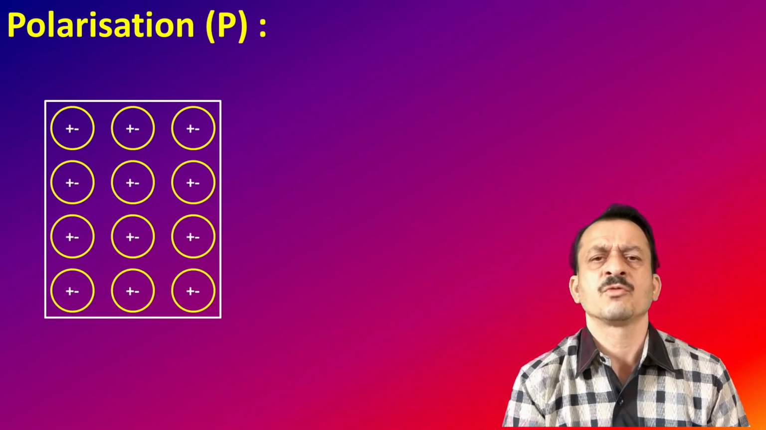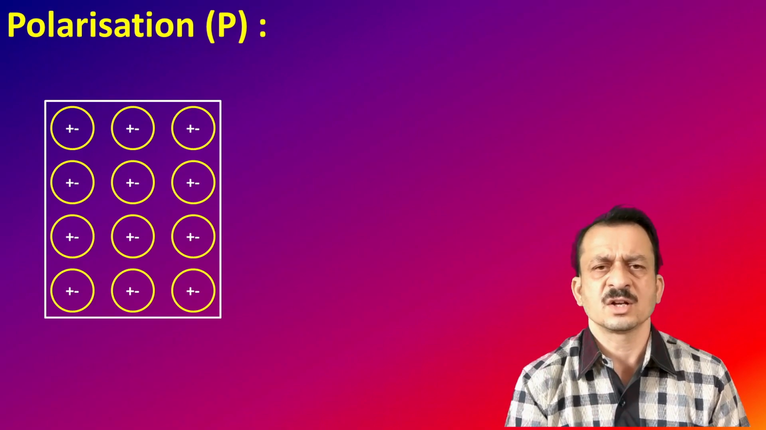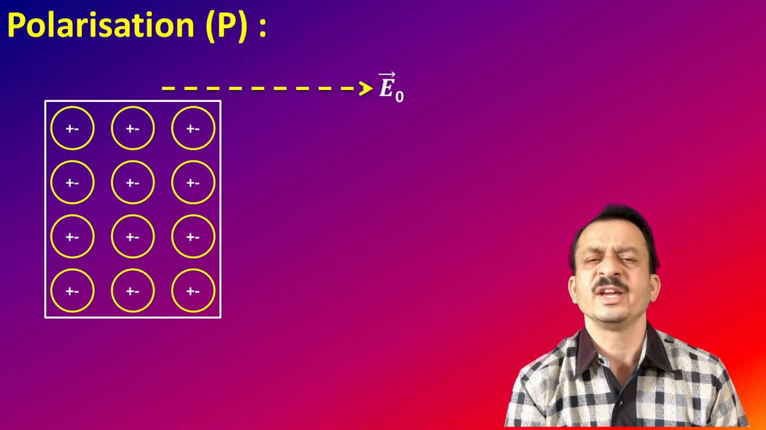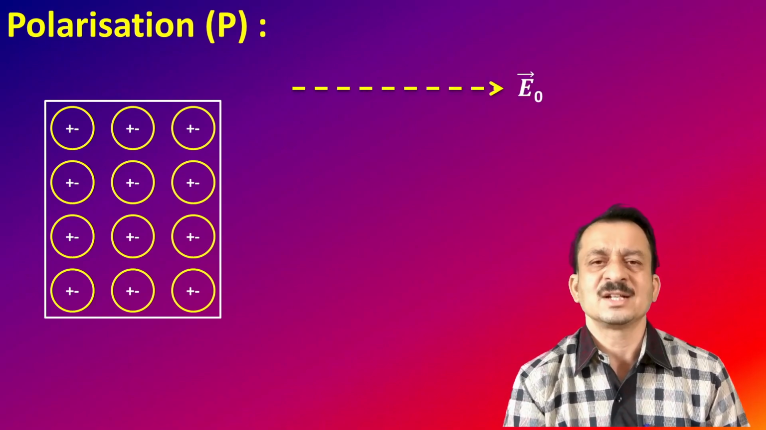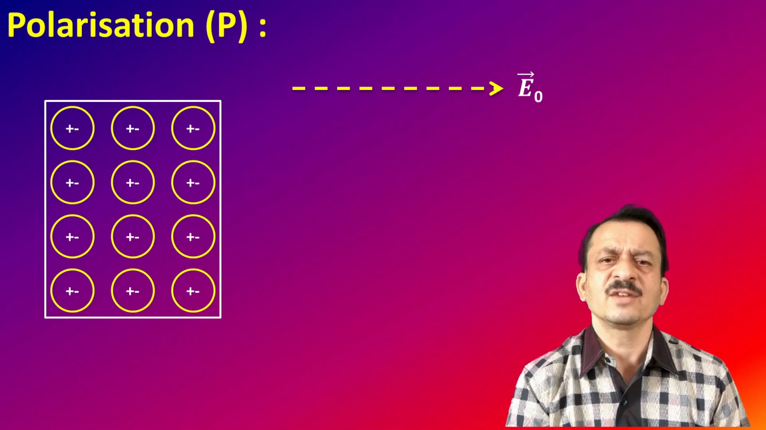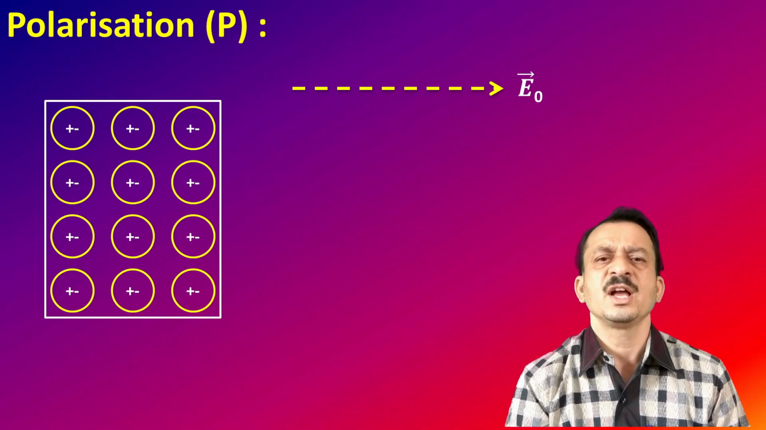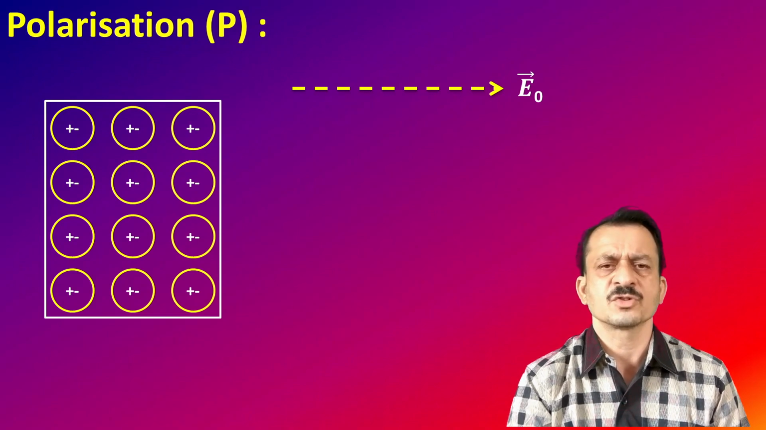Now it has so many molecules, assuming that these molecules are non-polar. Let me apply an external field E naught as shown in the diagram. As and when the field is applied, that field tends to align these molecules. That means it is going to separate the centers of positive and negative charges of the molecules. They tend to orient along the field direction and hence induce an electric field inside the dielectric. Therefore, it is called the induced field that we have studied.